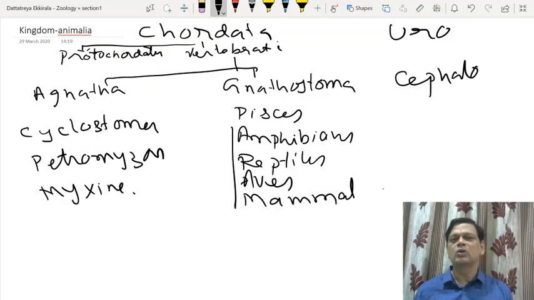Cartilaginous fishes have 5 to 7 pairs of gill slits, no operculum, no air bladder, a ventral mouth, and they have placoid scales on the body, and are ureotelic. All are marine. That is about cartilaginous fishes. Sharks, so Scoliodon, Carcharodon, these are all examples of this. Torpedo, etc., which is electric. Then bony fishes will have, interestingly, an air bladder for balancing in water, a hydrostatic organ, and they